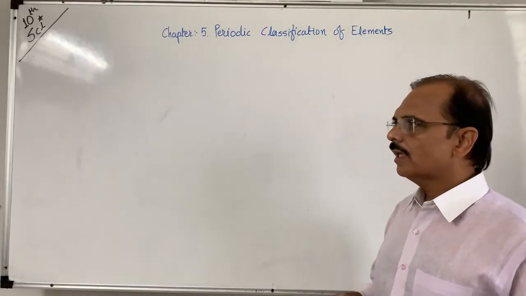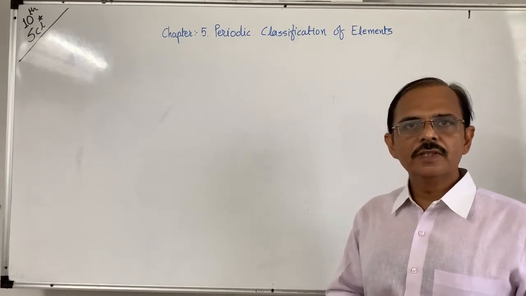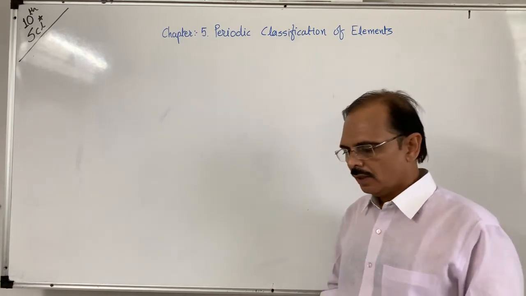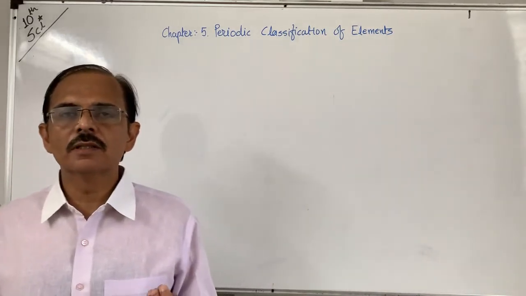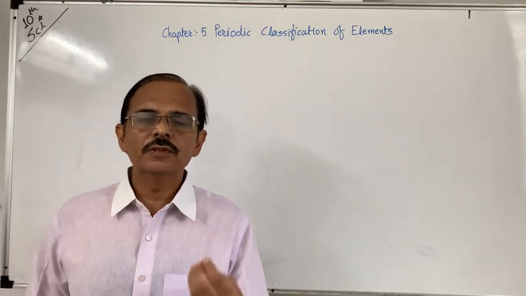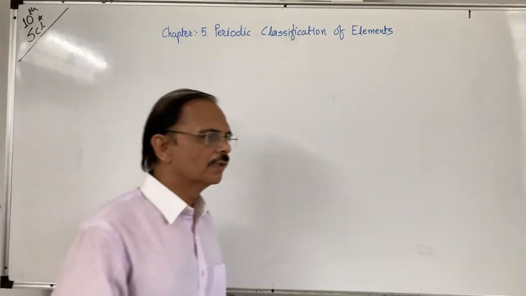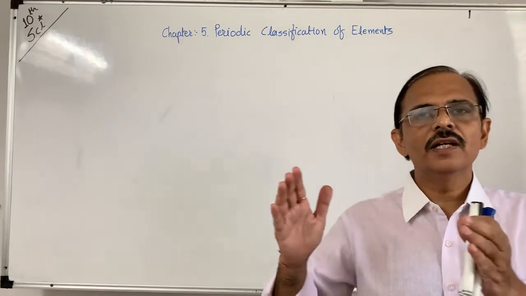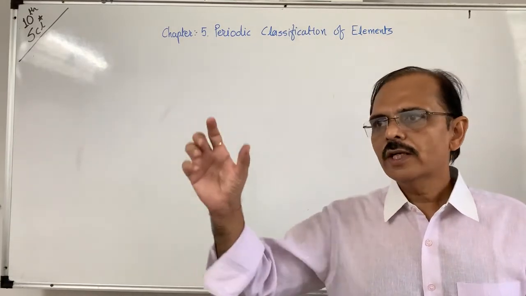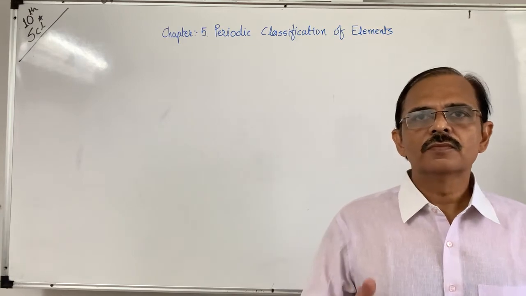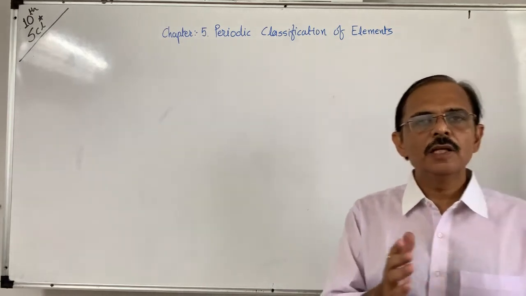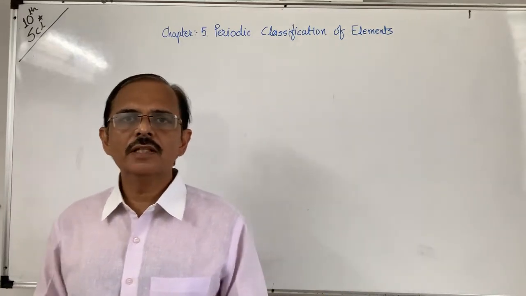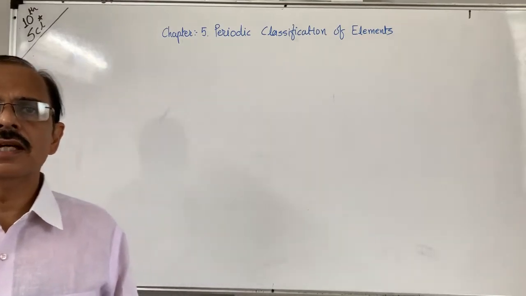You know that each and every element reacts with other elements and forms millions and trillions of compounds. If you want to learn about these numerous compounds, their chemical properties, physical properties, their reactions, their preparations, then it is quite difficult. So we have to first classify them, so that according to the classification we can find similar elements having similar properties together. This is the reason why we classified all these 118 elements.